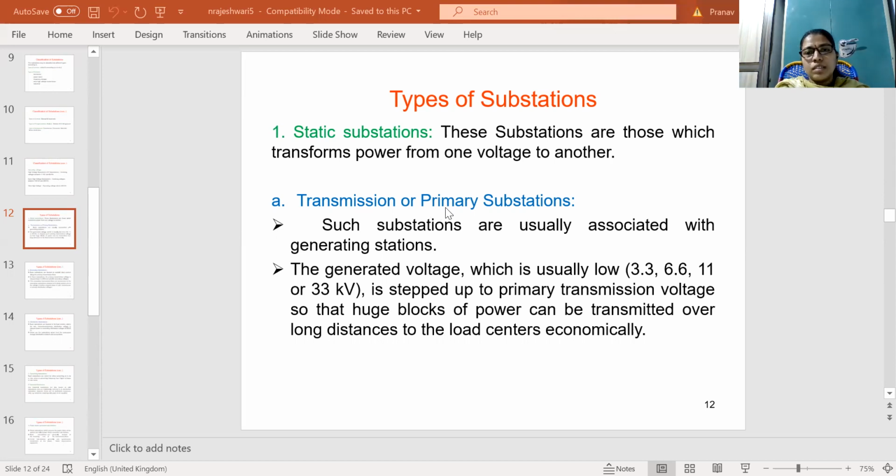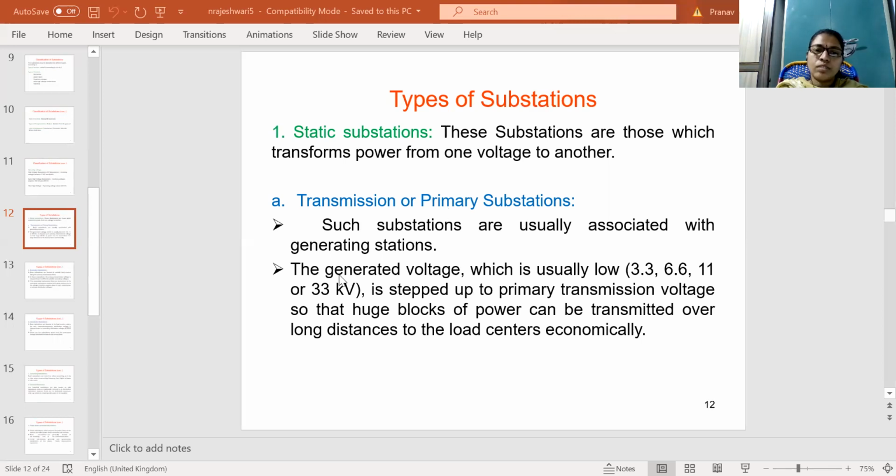These primary substations step up the voltage from the generating voltage to high values, and transmit high voltages through transmission lines to the secondary substations. The secondary transmission substations step down the voltages from high voltage to lower voltages, and send it to the distribution substations.